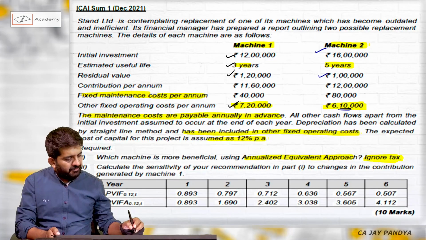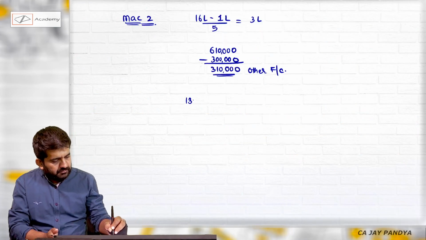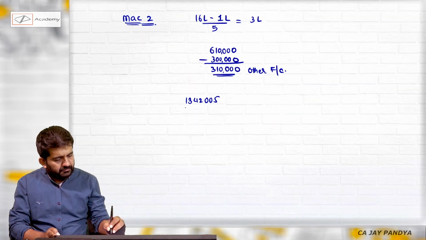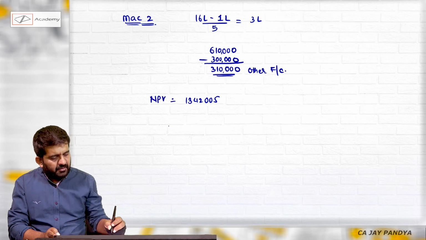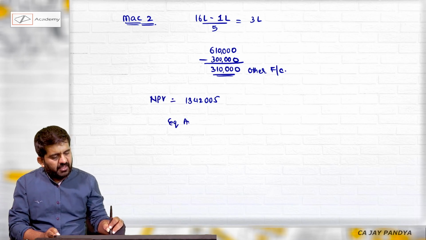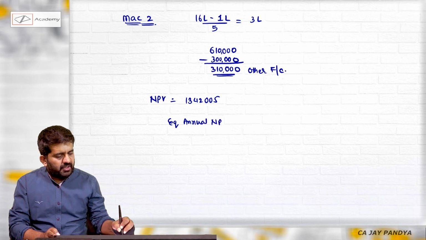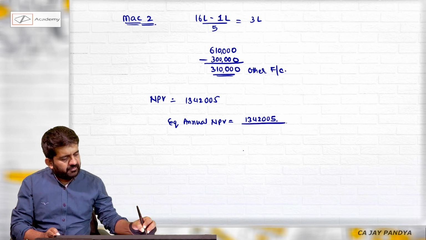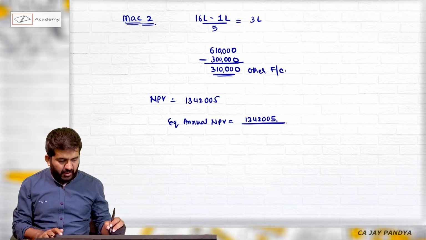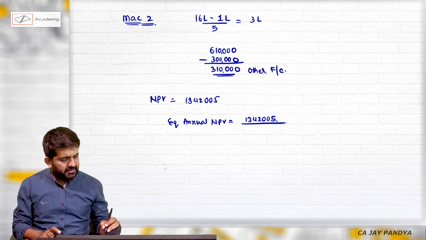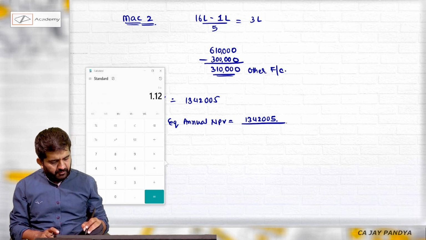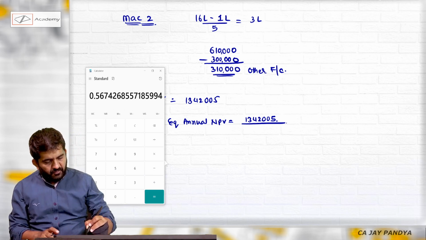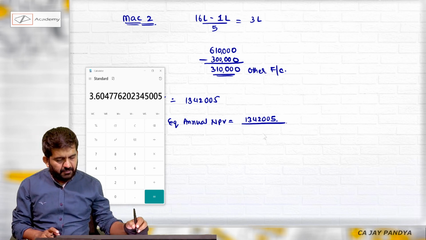So what will be my NPV for machine 2? 13,42,000 is my NPV. Let me find out the equalized annual NPV. 13,42,005 upon, should I divide it by 5? No, instead I'll be taking the factor for 5 years. 1 divided by 1.12, plus 1 divided by 1.12 squared, up to the 5th power. MRC is 3.6047.